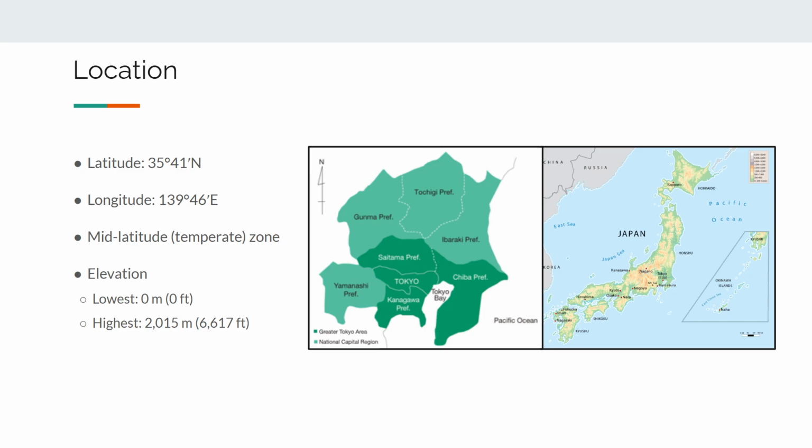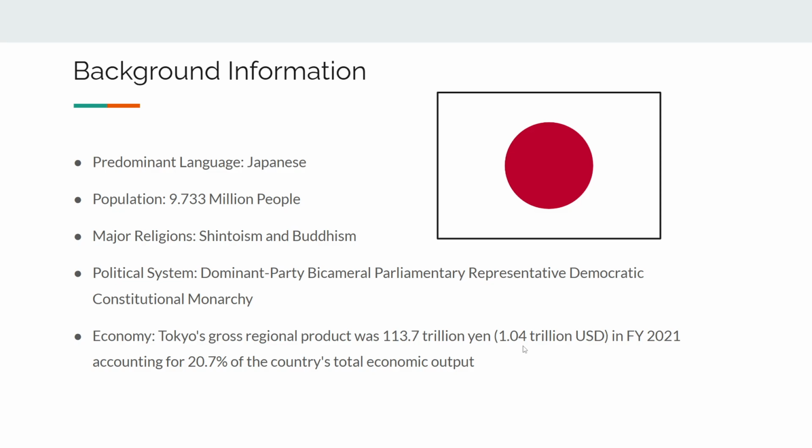And here we have a zoom-in, punch-in map of Tokyo and the greater area around it, the metropolitan area surrounding it. And if you were to look on this map, it is this section of land right around here. So now we will move on to some rough information about Japan in general.